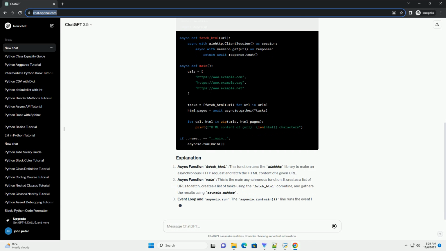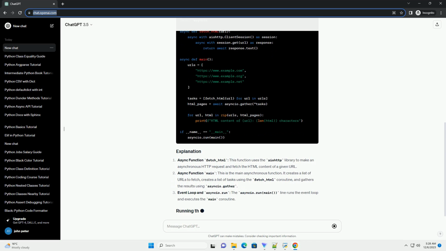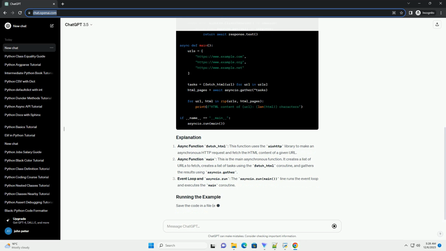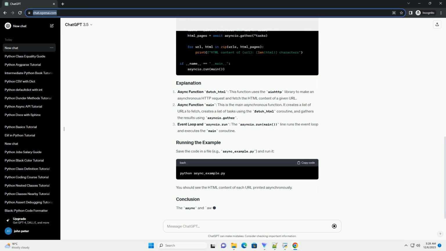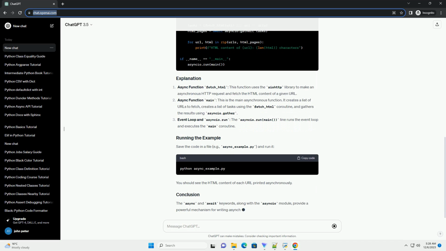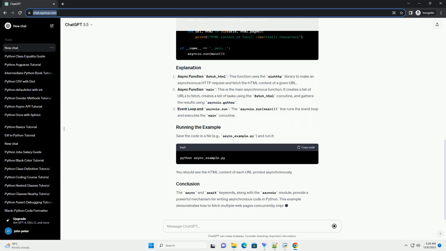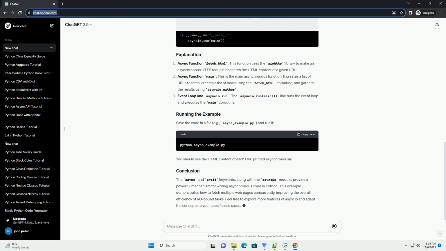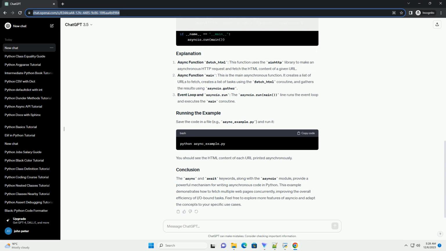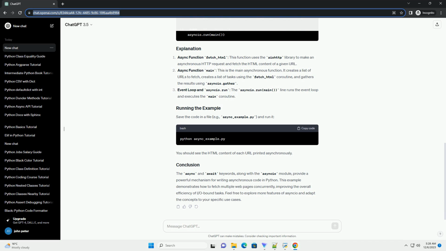Let's consider a simple example of fetching the HTML content of multiple websites concurrently using asynchronous programming. Async function fetch_html. This function uses the aiohttp library to make an asynchronous HTTP request and fetch the HTML content of a given URL. Async function main. This is the main asynchronous function.